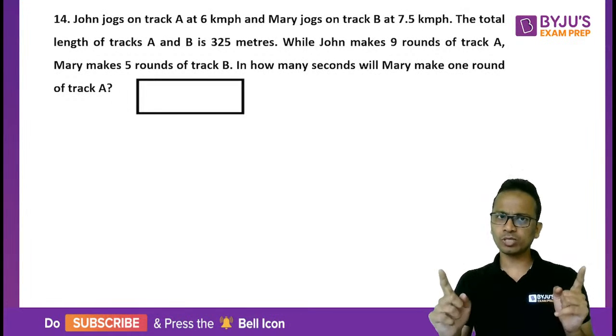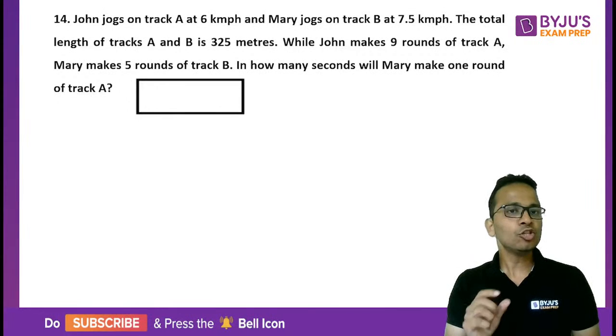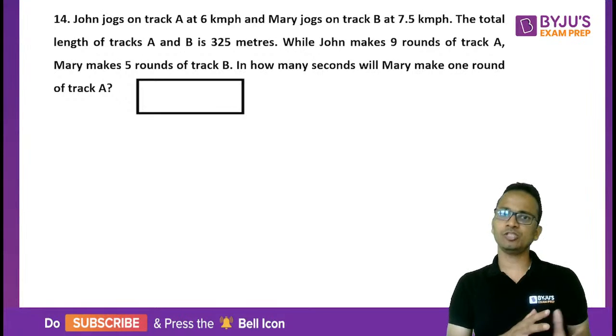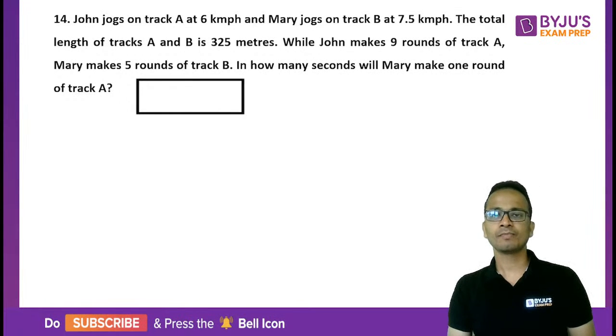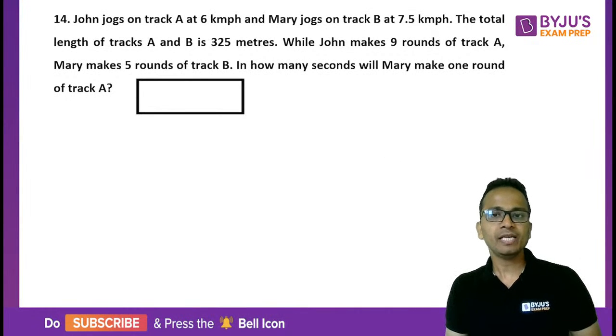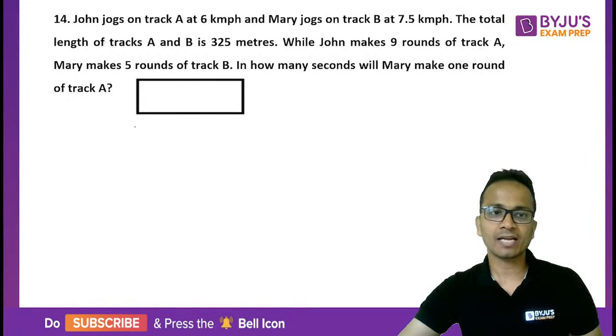per hour. So they both are jogging on different tracks at different speeds. The total length of the tracks A and B is given as 325. So the sum of the lengths of these two tracks is 325. Now the next statement is important, from where you will start this question. While John makes 9 rounds of track A, Mary makes 5 rounds of track B.